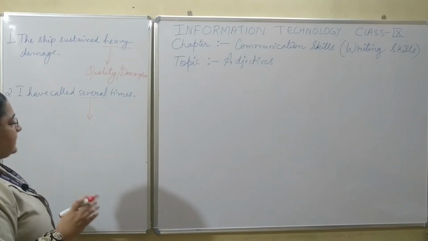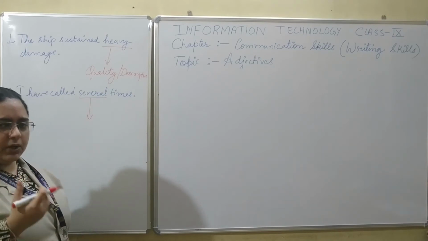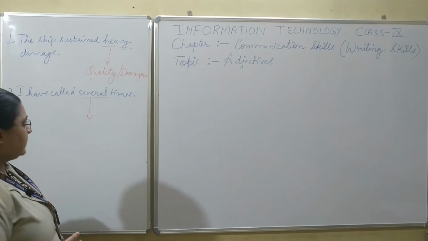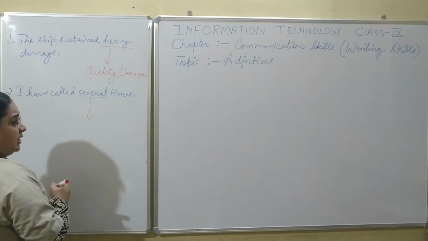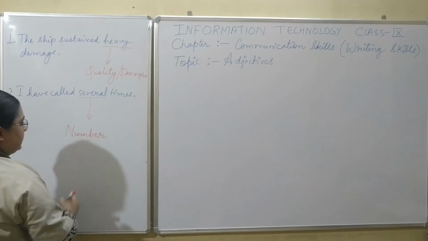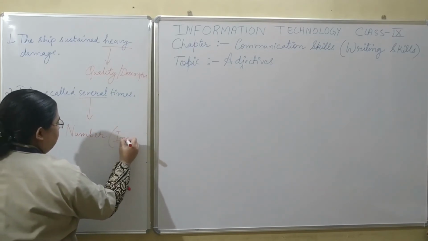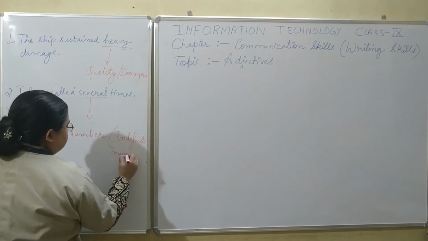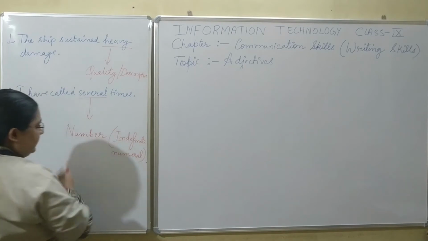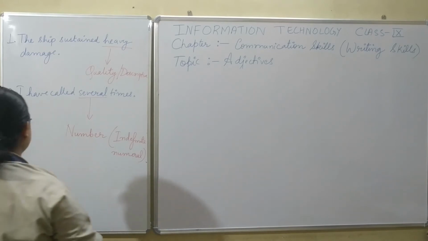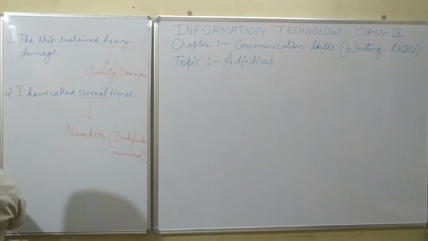So you can see several times, that is something related to counting the number of times is being described over here. So this would be an adjective of number, but within that also it belongs to indefinite numeral adjective, because how many times, that has not been specified over here.